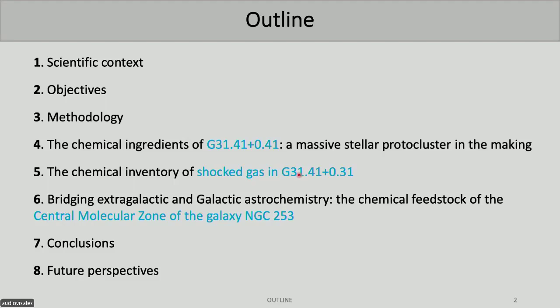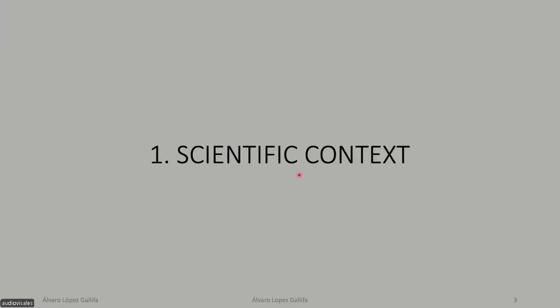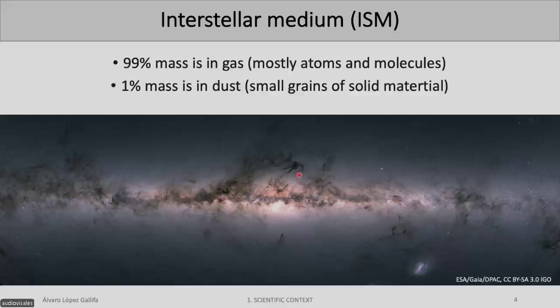Let's start with the outline. This presentation is about my PhD thesis, and it's going to be divided in, first of all, the first 3 slots, which are going to be the scientific context and the objectives, and a little bit the methodology, all the tools that we will use to detect molecules in different sources. Then we have the 3 main points, which are 4, 5, and 6, which are three scientific articles that compose my thesis, and finally conclusions and future perspectives.